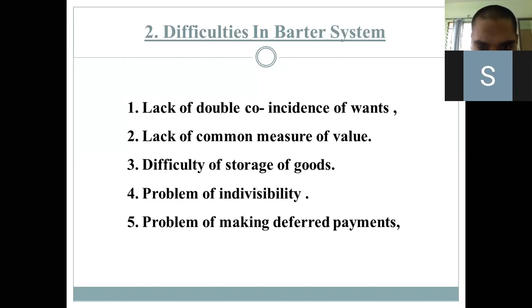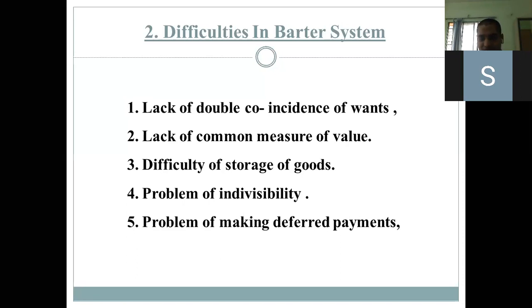The next is difficulty of storage of goods. Storage of goods was a difficulty because, as you know, perishable goods cannot be stored for a long time. Foodstuffs and food grains cannot be stored for a long time. So the storage problem occurred. Then next was the problem of indivisibility. What is meant by the term indivisibility, students? Indivisibility is nothing but the inability of dividing something into different parts.